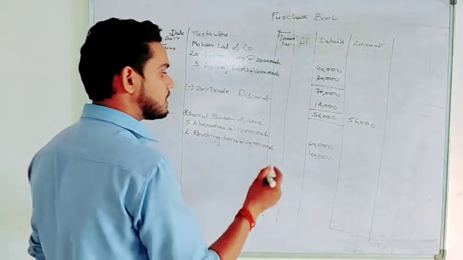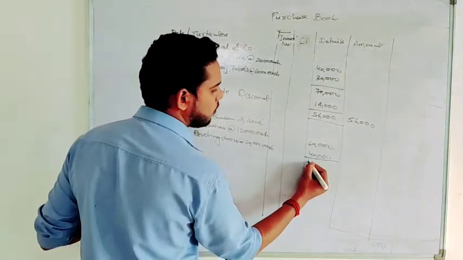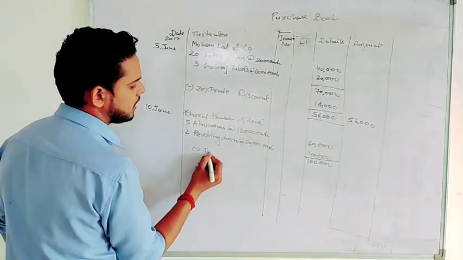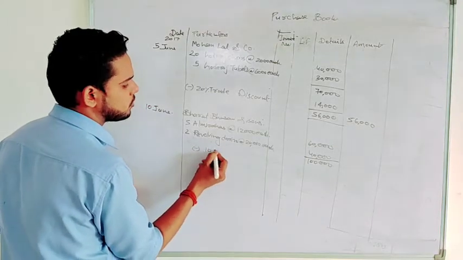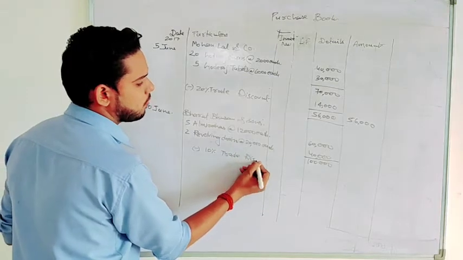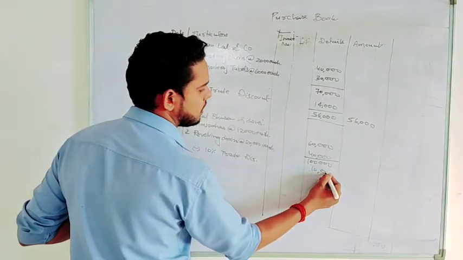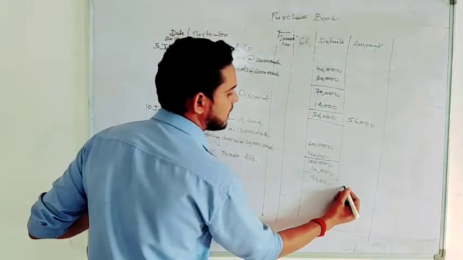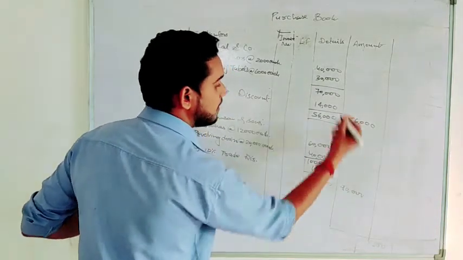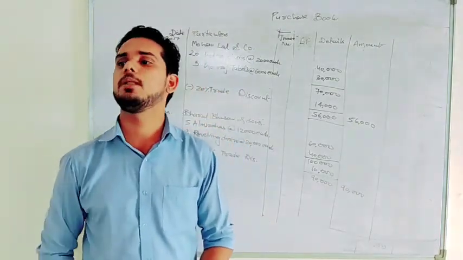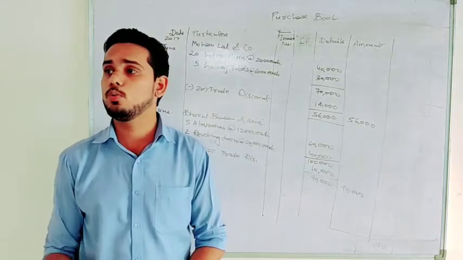Okay, right. So first we will total this. So this will be 1 lakh rupees. Then we will do what? Minus trade discount, which is 10%. So 10% trade discount will be how much? 10,000, right? And this will be 90,000. And this is the amount we'll write in the actual amount column. This amount column will tell you your credit purchase at net price, which you have to pay to that person